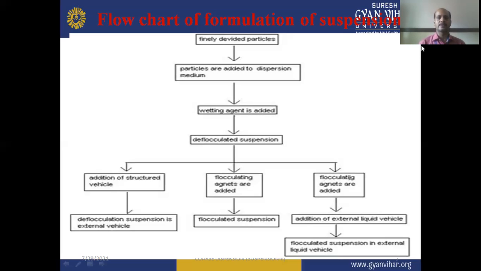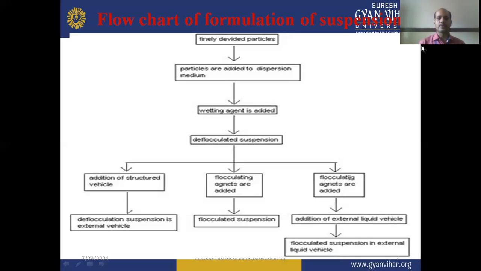Wetting agent is a surface active agent having an HLB value, hydrophilic lipophilic balance value, between 7 to 9 as per the Griffin scale. So the wetting agent, the surfactant, should be added. Then there will be the formation of deflocculated suspension. Then it can be divided into three parts: the addition of structured vehicle gives deflocculated suspension in external vehicle.